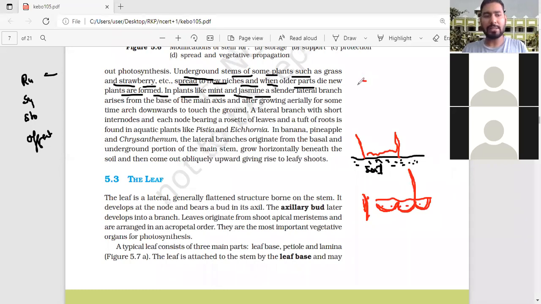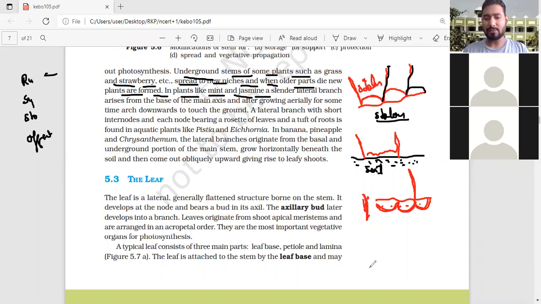Another one is the stolon. Stolon also grows on the surface of soil. But suppose that it grows one time, then it will bend. It will bend and form a new plant, a new branch. An adventitious branch will arise and again form a new plant. Then again one adventitious branch bends and forms new plants like that. So what you will see continues: there is the formation of new branches, and here the stolon continues to bend. When this condition is found, it is called the stolon.